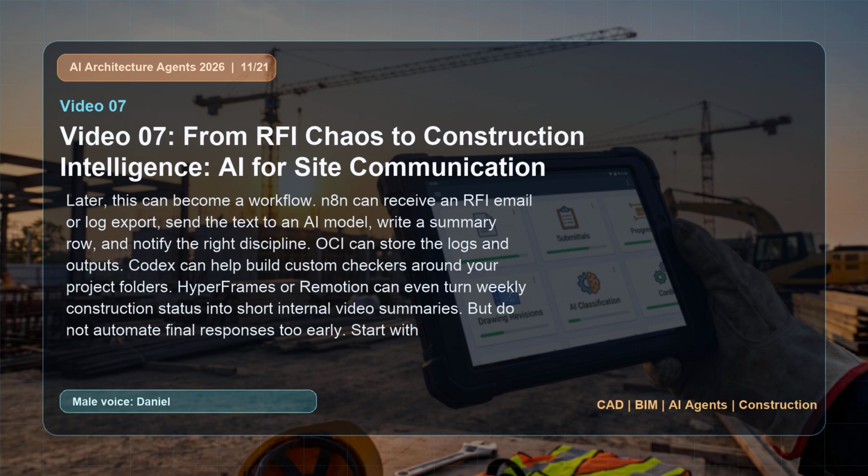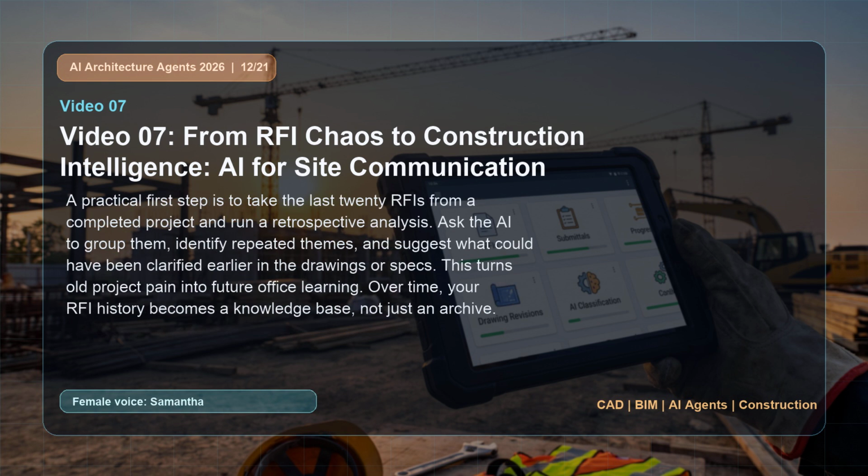But do not automate final responses too early. Start with classification and summaries. Let humans answer. A practical first step is to take the last 20 RFIs from a completed project and run a retrospective analysis. Ask the AI to group them, identify repeated themes, and suggest what could have been clarified earlier in the drawings or specs. This turns old project pain into future office learning. Over time, your RFI history becomes a knowledge base, not just an archive.